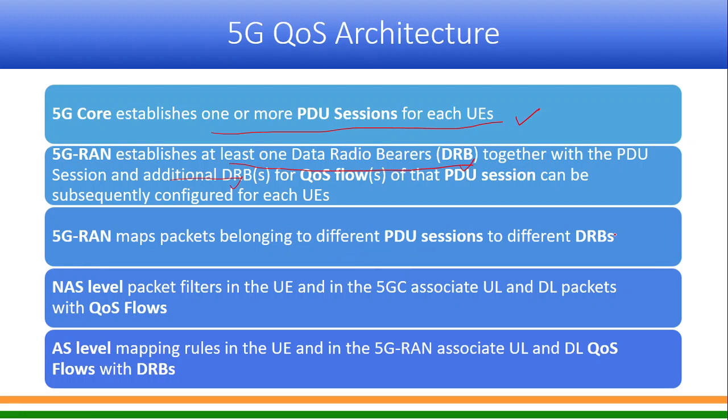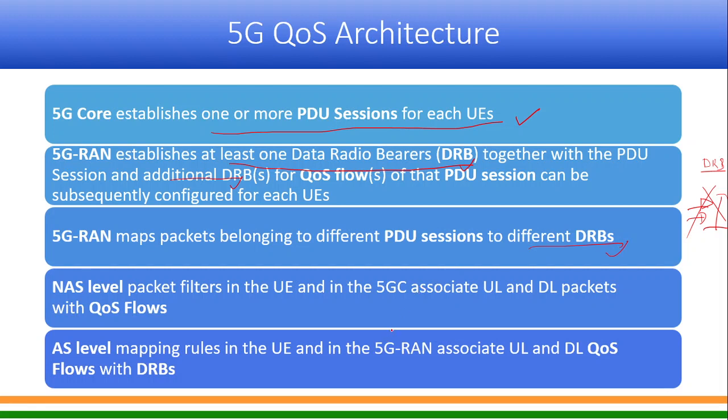So there will not be a case where there are two PDU sessions and a common DRB. There will not be a case where there are two PDU sessions but a single DRB. That means packets belonging to different PDU sessions will be mapped to different DRBs.